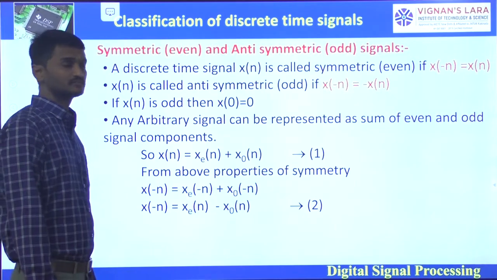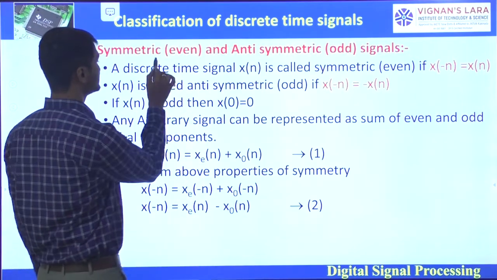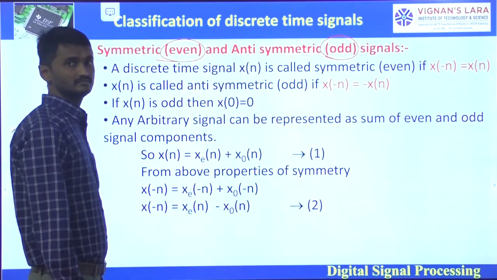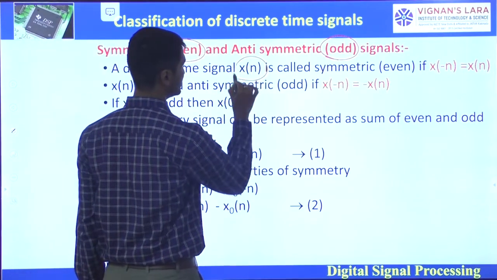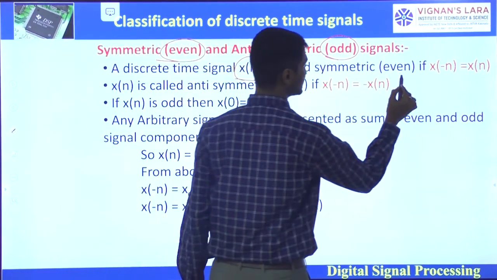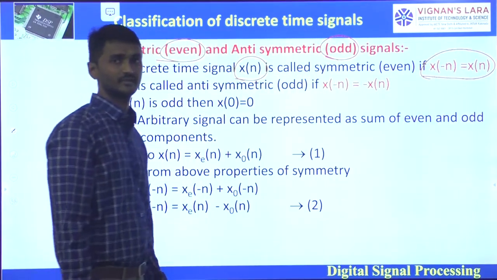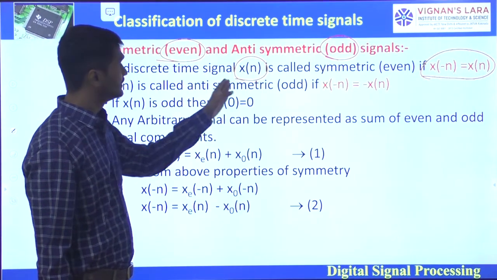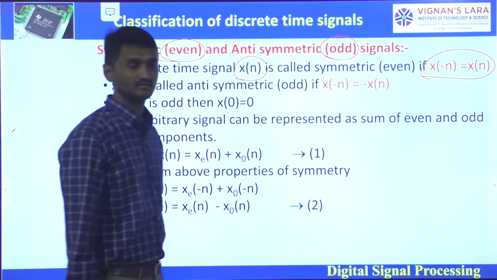Next classification is symmetric and anti-symmetric signals. Now they are called even and odd signals. A discrete time signal x of n is called symmetric or even if x of minus n is equal to x of n. When the signal is said to be even or symmetric, then x of n is equivalent to x of minus n.